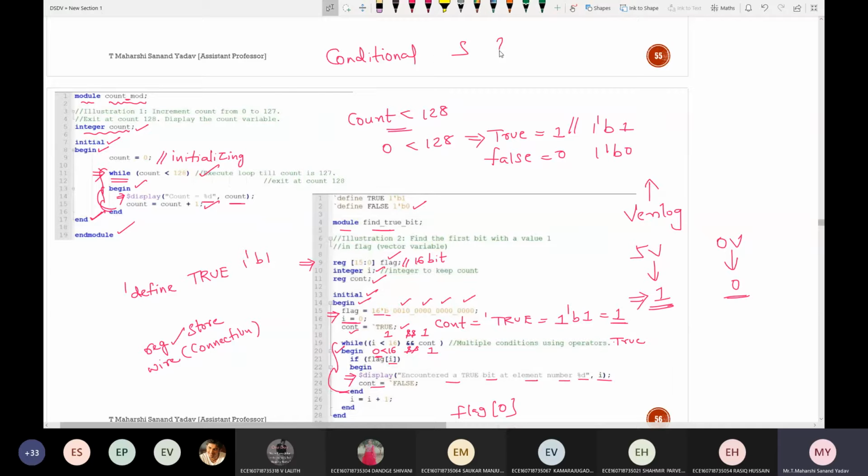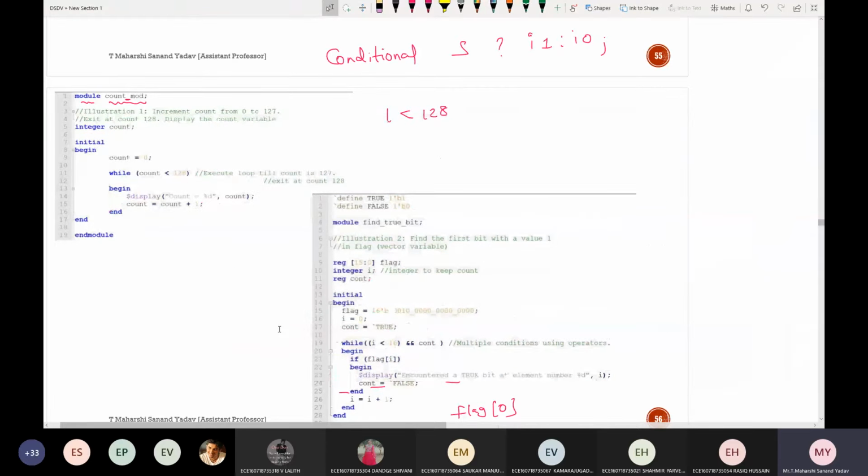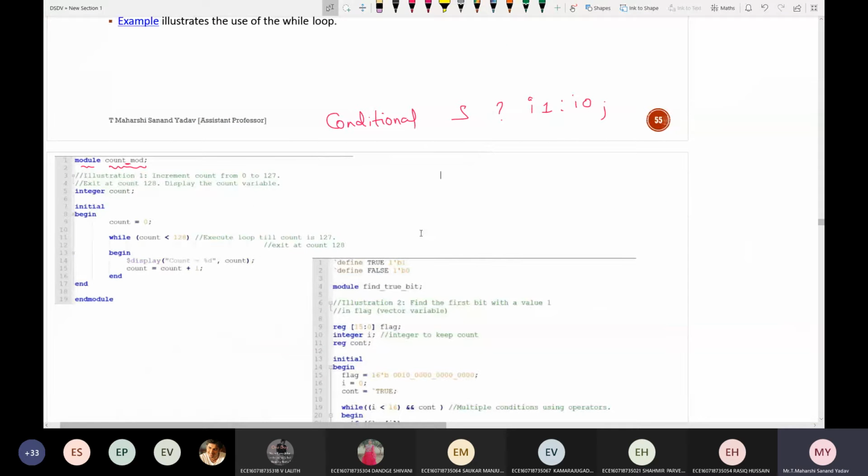I'll give an example: S question mark I1 I0. So tell me what we did there. You can call it the ternary operator also. In your C language also you will have heard about this term, ternary operator. So can anyone explain this particular statement? That's all, I just want it working. So S can have how many values? 2 values, so it can be 0 or 1. So first let us check with 0. When S is equal to 0, which one will be executed here? I1. I1, correct or wrong?